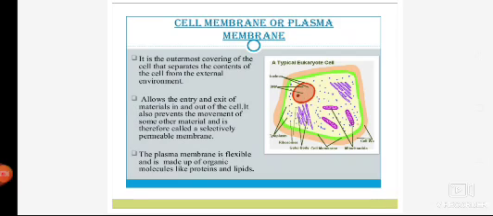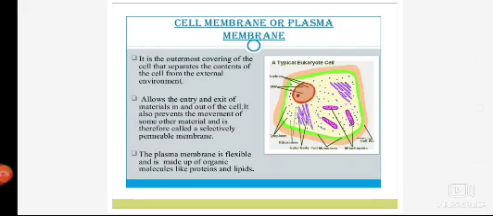Okay, now this cell membrane contains small pores which help the transportation of materials in and out of the cell. The cell membrane is semi-permeable in nature. Now permeability means when a thing can easily pass through it, like a sieve, channi ki tarah. And semi-permeable means selectively permeable. It allows some things to move out easily and it blocks some of the things depending on the pore size. So the cell membrane allows the entry and exit of material in and out of the cell, and it also prevents the movement of some other material, and that is why it is known as a selectively permeable membrane.